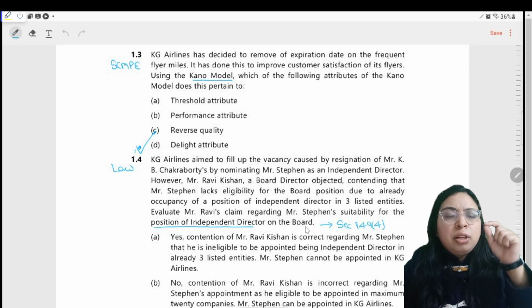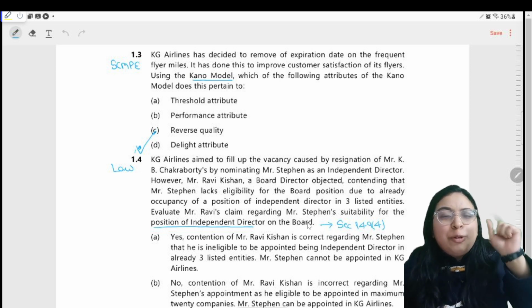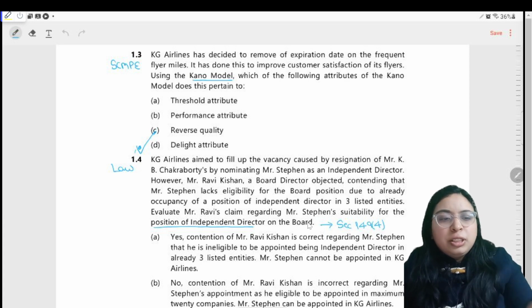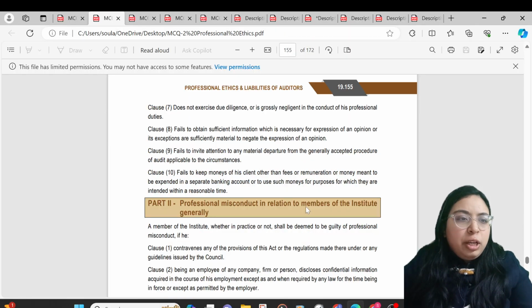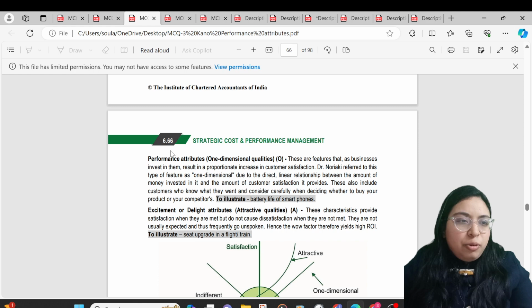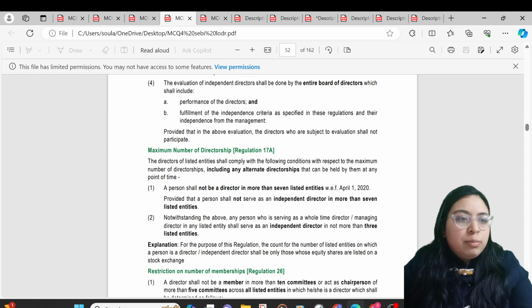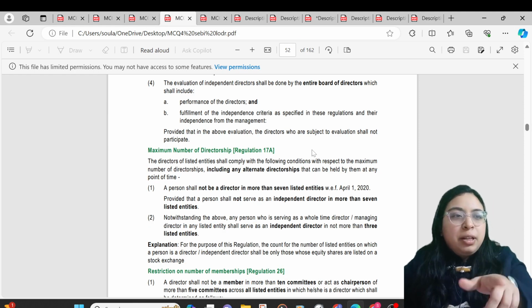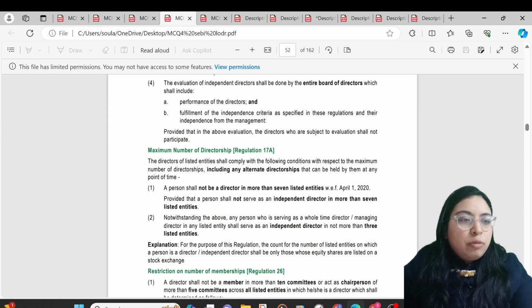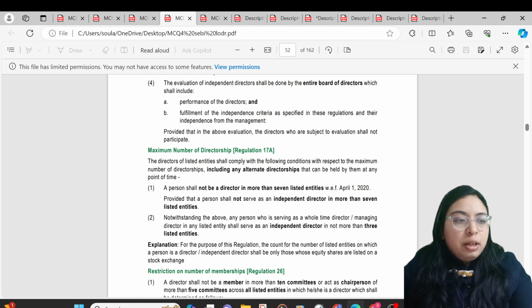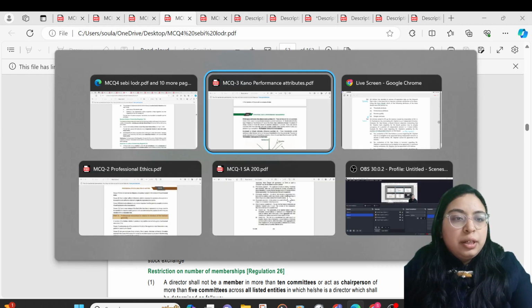So must be referring to 149 subsection 4? No. In this case, you have to go to the SEBI LODR regulation number 17. So quickly move on to regulation number 17. We have identified the chapter. This is the study mat part. The director of the listed company shall comply with the following condition with respect to the maximum number of directorship, including any alternate director. A person shall not be a director in more than 7 listed entities, provided that the person shall not serve as an independent director in more than 7 listed entities.